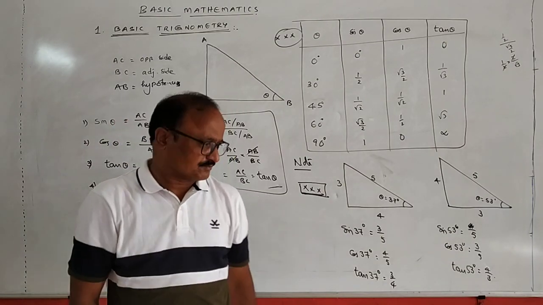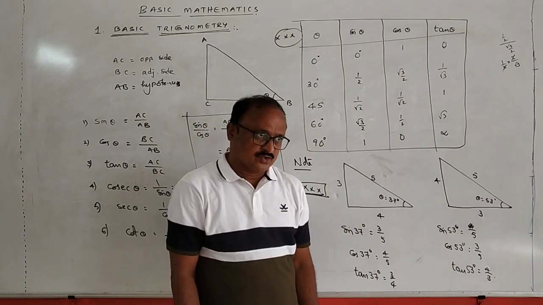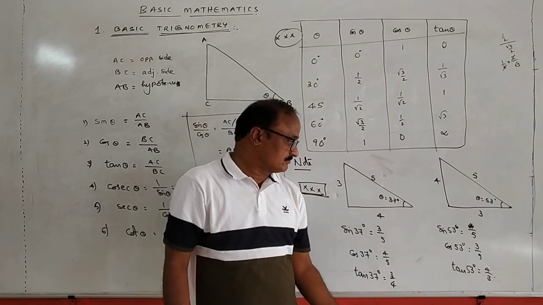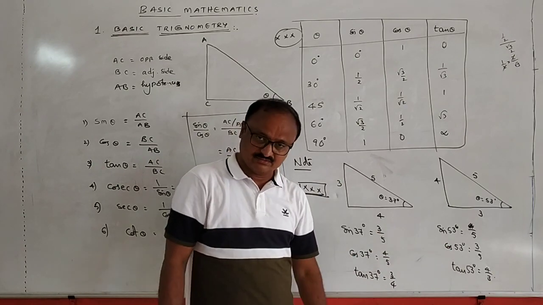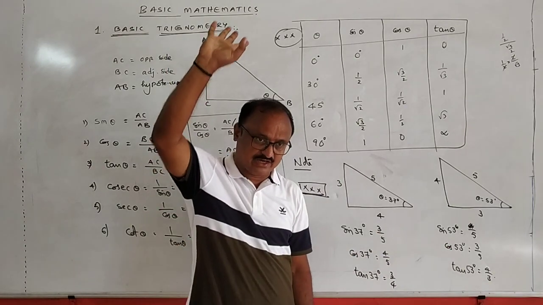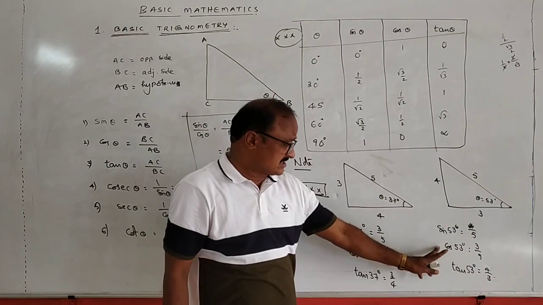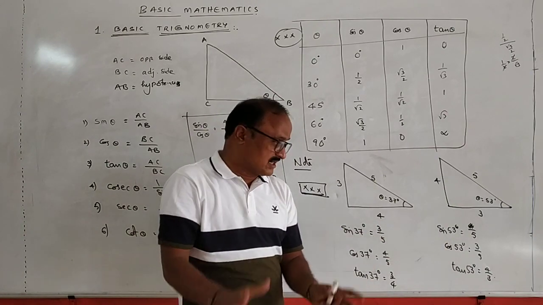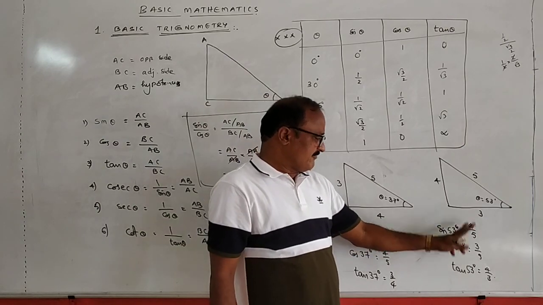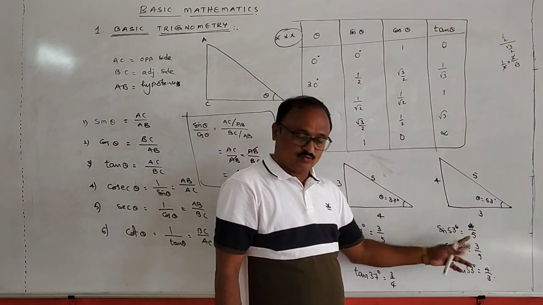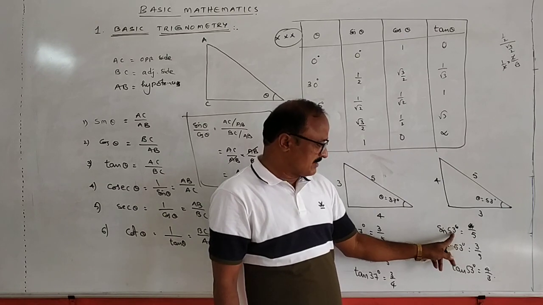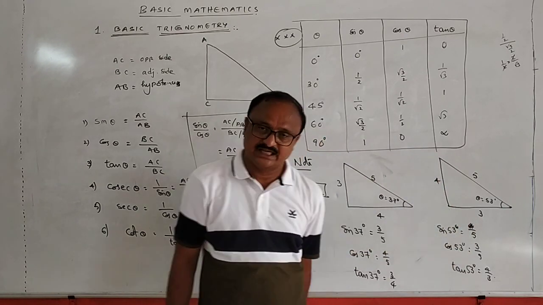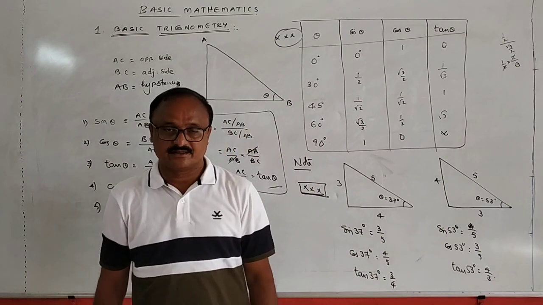Because sin 53 is 4/5 and cos 53 is 3/5, we can directly write out the value of cos 37 or sin 53. Students confuse this all the time: sin 53, is it 3/5 or 4/5? For 53, which is the bigger angle, the opposite side is compulsorily the larger value. Enough. Okay.